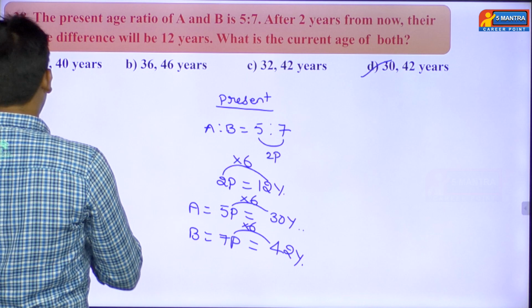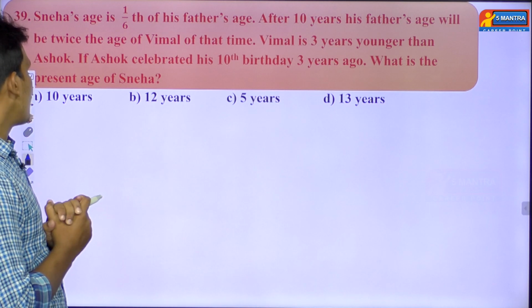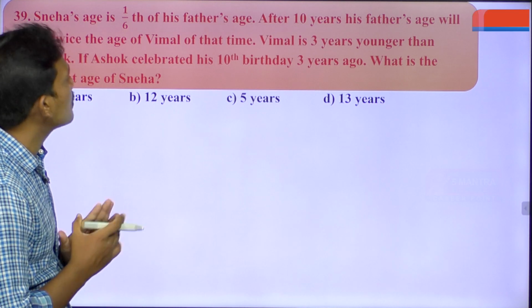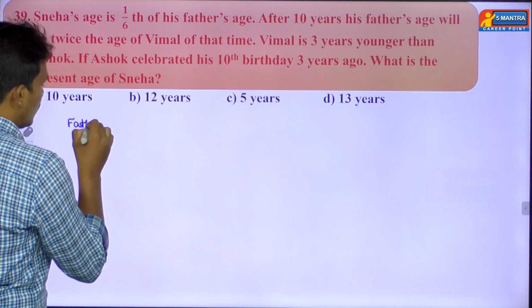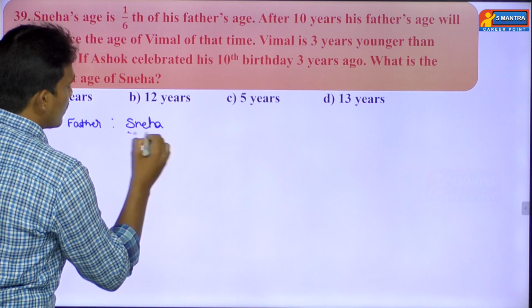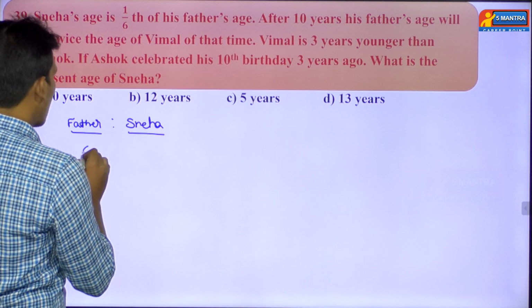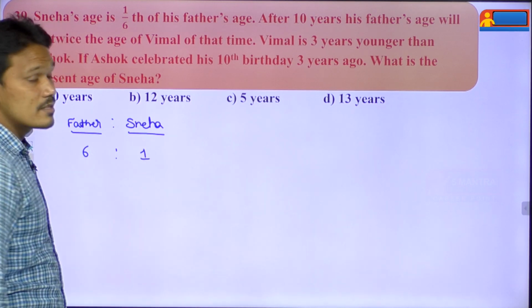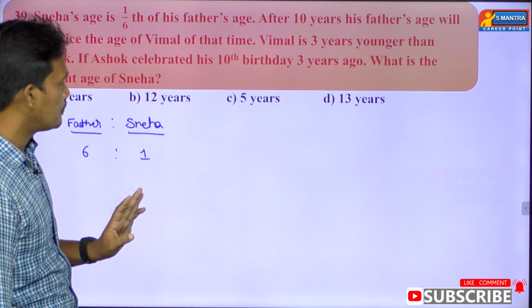Question number 39. Read the question, a very important question. What's the first point he has given? Sneha's age is 1/6 of his father's age. Here there are 2 persons: one is the father and another one is Sneha. So Sneha is 1/6 of the father's age, means the father will be having 6 parts and this girl will be having 1 part, means there is a ratio of 6:1 between father and Sneha. This is the first point he has given.